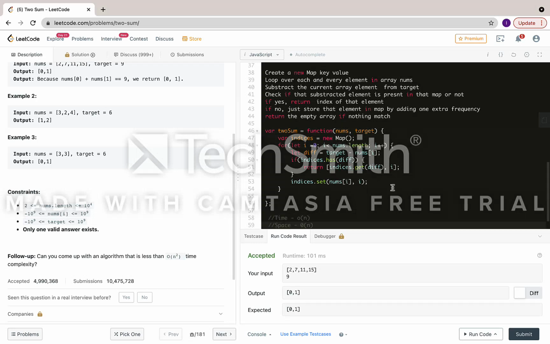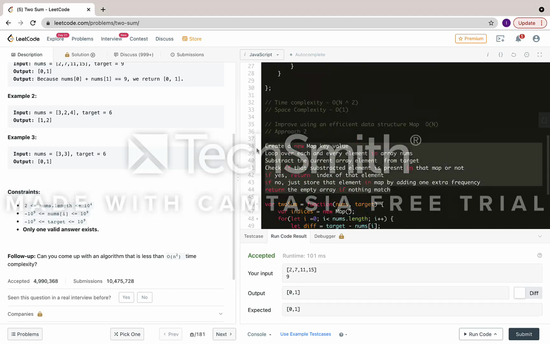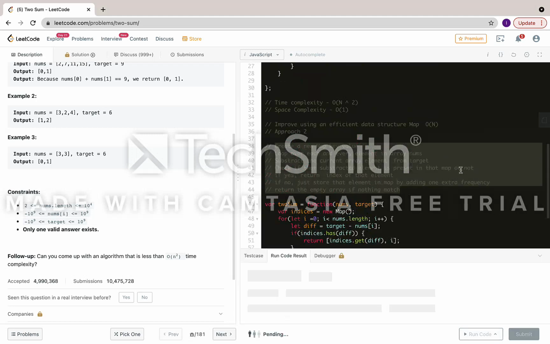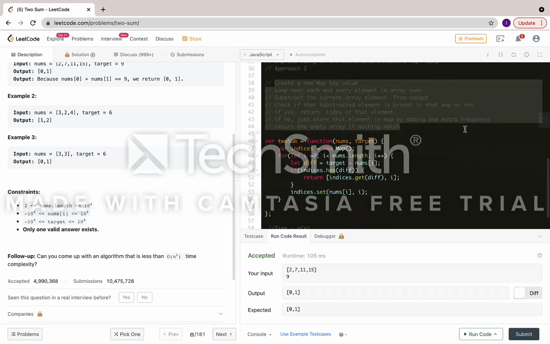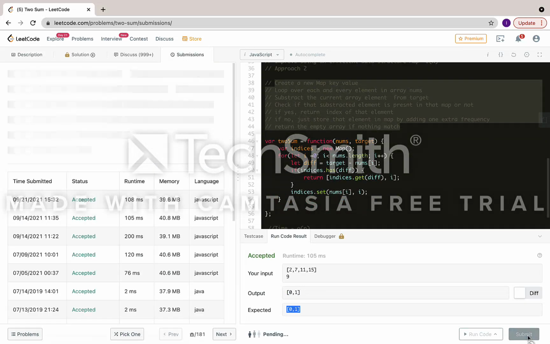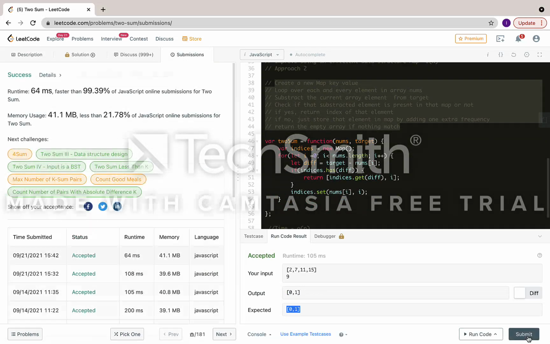Let's run the code and submit the code. Again it's accepted. Let's submit. Yes, now it's fine: success, runtime 64 ms, faster than 99.39% of JavaScript online solutions for 2sum. For memory, they also provided 41.1 MB, less than 21.78% of JavaScript online submissions for 2sum.